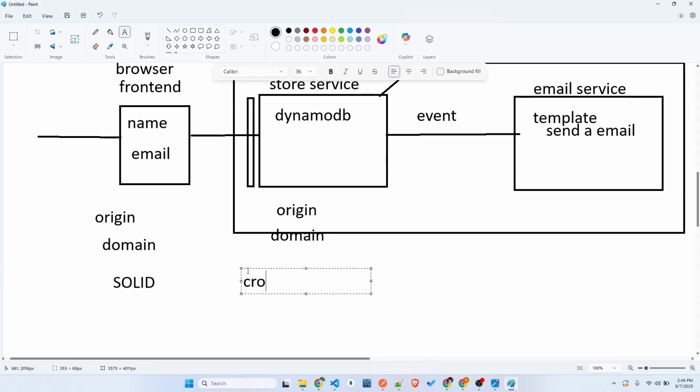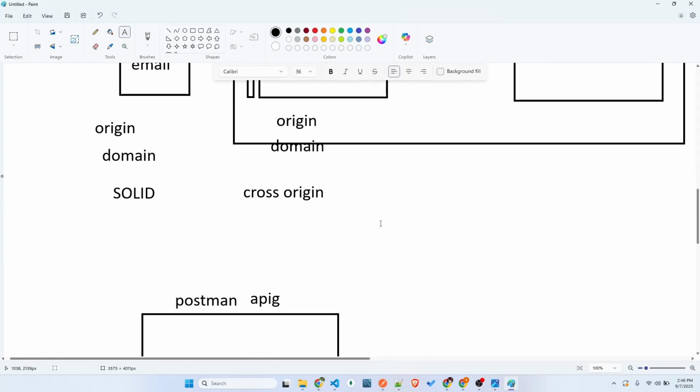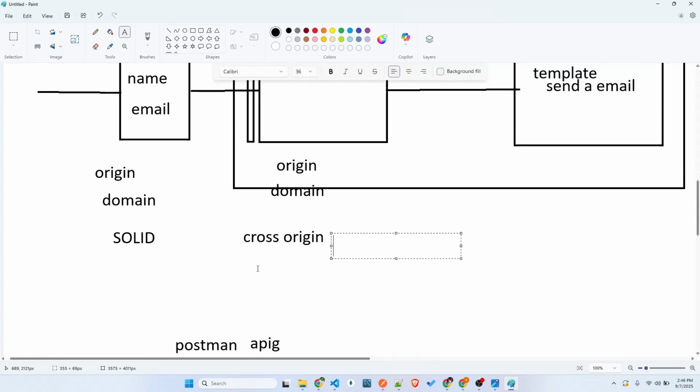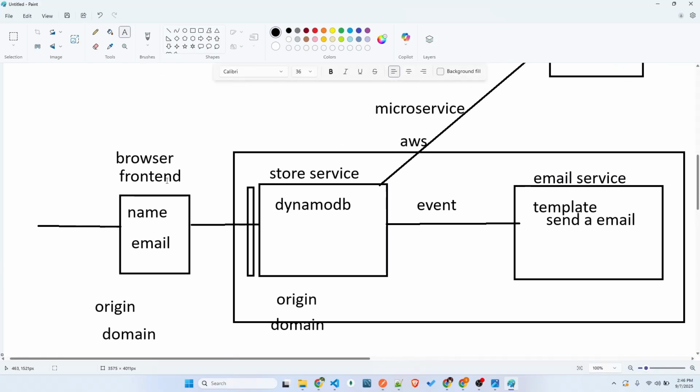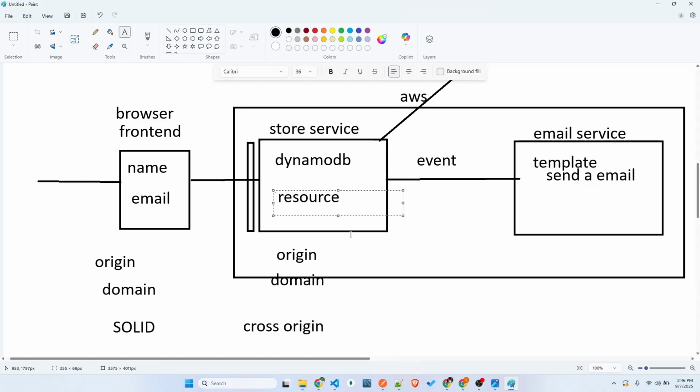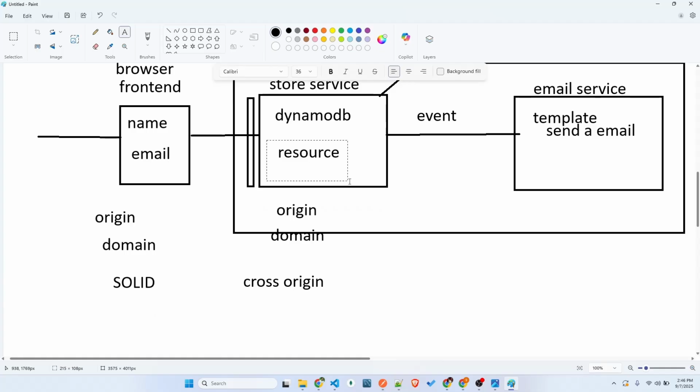When you need some data from a cross origin, we get an issue: the cross origin CORS error, cross origin resource sharing. The front end is trying to do some operation on these resources, that is, to store the data in DynamoDB. Resource is something like a service, and this resource is being shared with another origin. That's the reason we call it cross origin resource sharing.